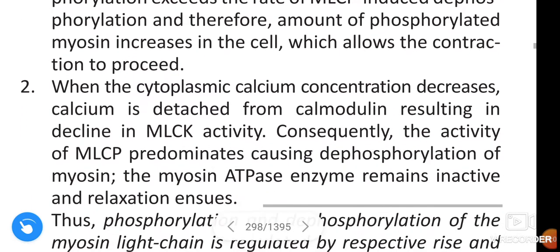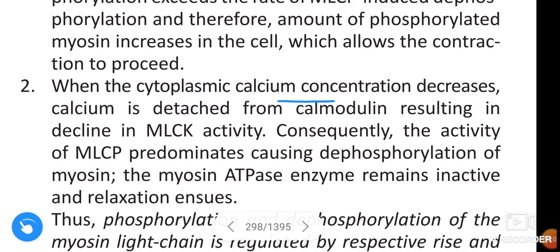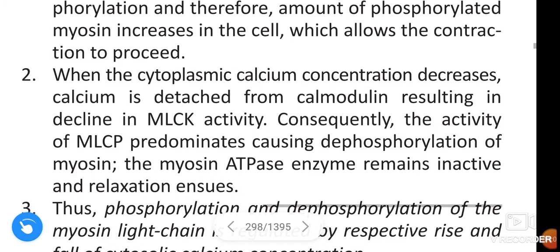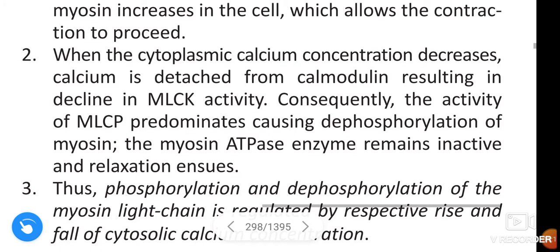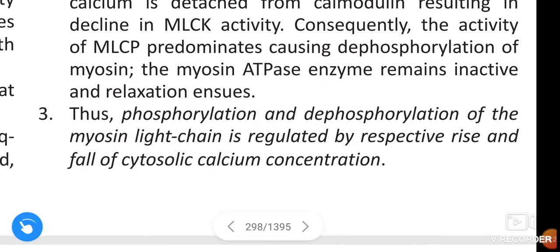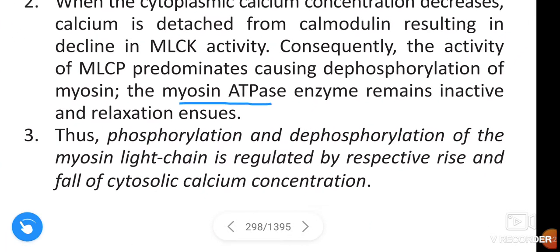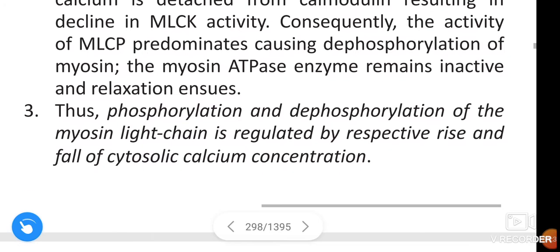When the cytoplasmic calcium concentration decreases, calcium is detached from the calmodulin, resulting in decline in myosin light chain kinase activity. Consequently, the activity of myosin light chain phosphatase predominates, causing dephosphorylation of myosin. The myosin ATPase enzyme remains inactive and relaxation ensues.